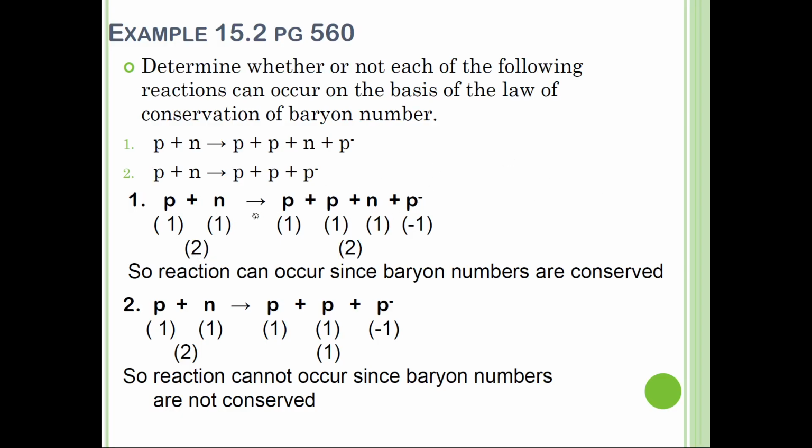After the reaction, they produce 2 protons, which is 1 each, a neutron, 1, and an antiproton, which is negative 1. So 3 minus 1 should be 2. You can see before and after the value is the same. So we can make a conclusion here: the reaction can occur since baryon number is conserved.